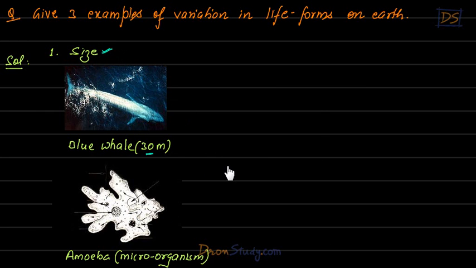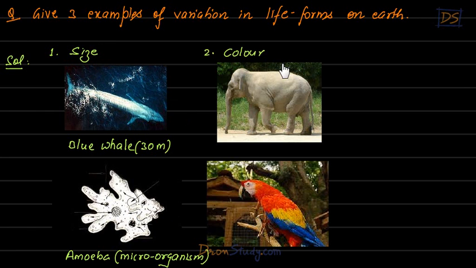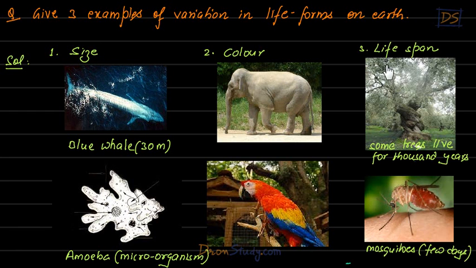Let me give you another. Color, students. There can be organisms of different colors. Think of an elephant, practically having no color, and think of this parrot, which is so colorful, students, right? Then lifespan, students. See this tree, students. This is a very old tree. In fact, you might have seen some very old trees in some temples, in some forests. So some trees live for thousands of years, students.